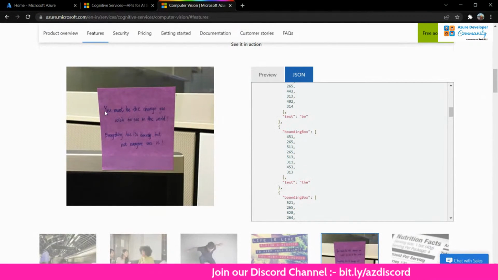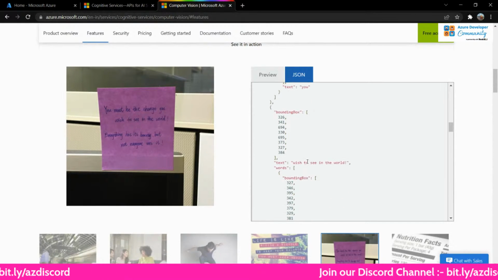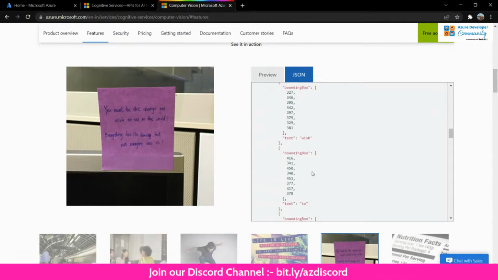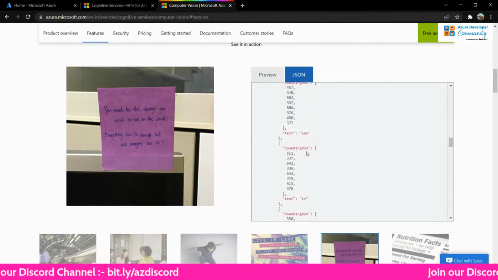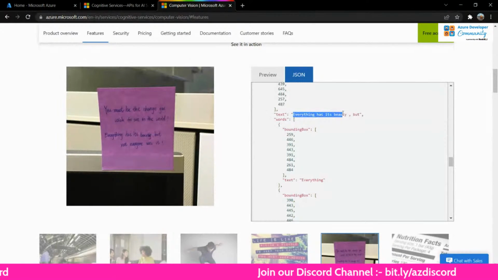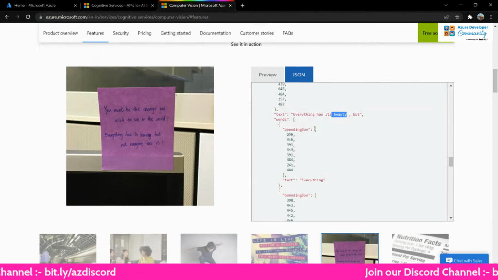Again, it has subcategorized it, so "you" is a different one, "must" is a different one, "be" is a different one, "the" is a different one. That's what it is showing me here. Then it goes to the next bounding box, "wish to see in the world," and again it subcategorizes this. And then "everything has its beauty." See, the word was beauty. I couldn't read it clearly here, but the word was beauty. Again, this is the next bounding box, subcategorized and shown to me.